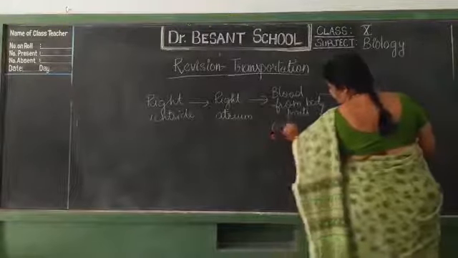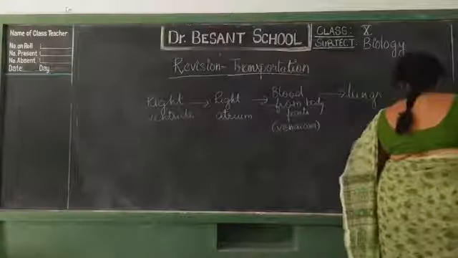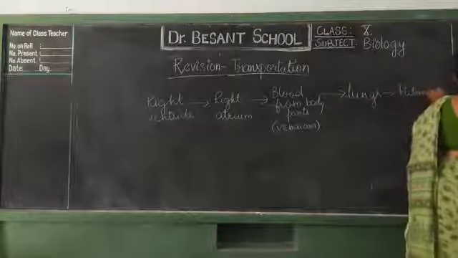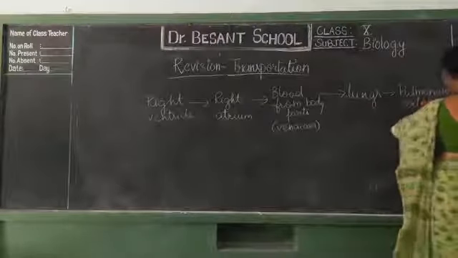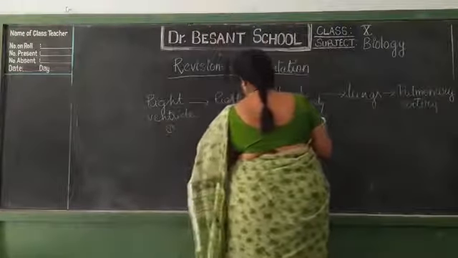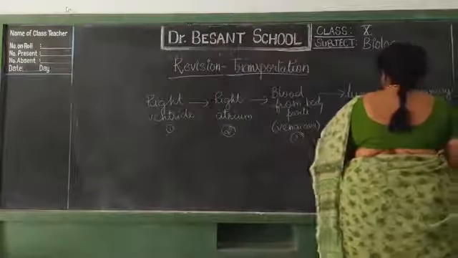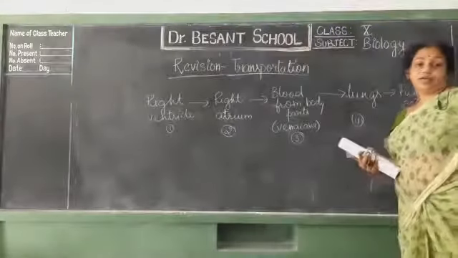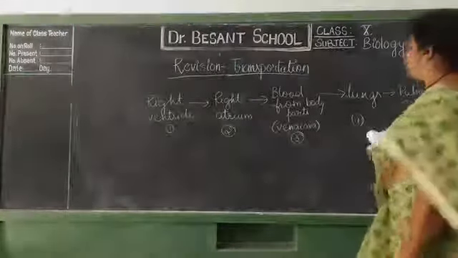Here it is vena cava. Next one, pulmonary artery. Okay, so here I can give a number to each: 1, 2, 3, 4, 5. Is this order correct? No, it is not correct, isn't it? So you have to rearrange all these and put them in a correct manner.